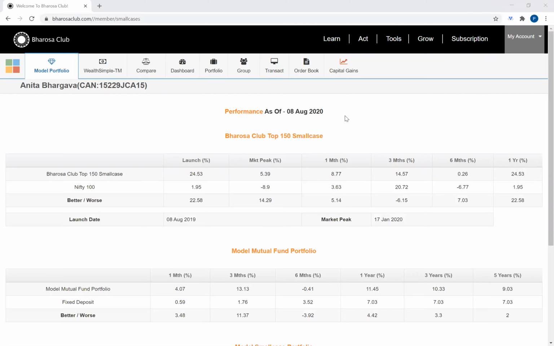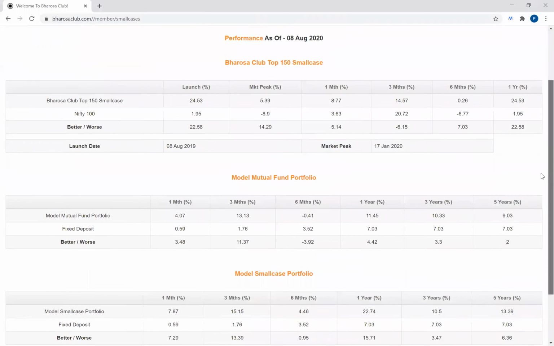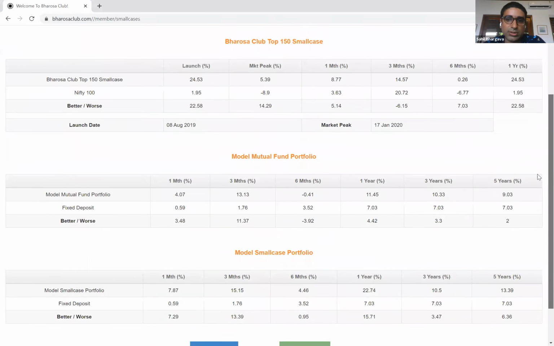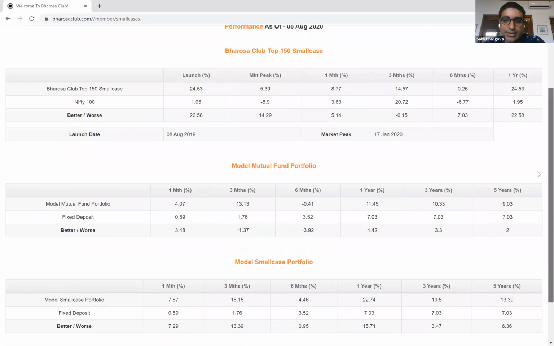Okay. The next question is that I see that in almost all time periods, both the MF model and the small case model are beating an FD a lot, even though COVID happened. Why? So, I think this is really a peculiarity of COVID.